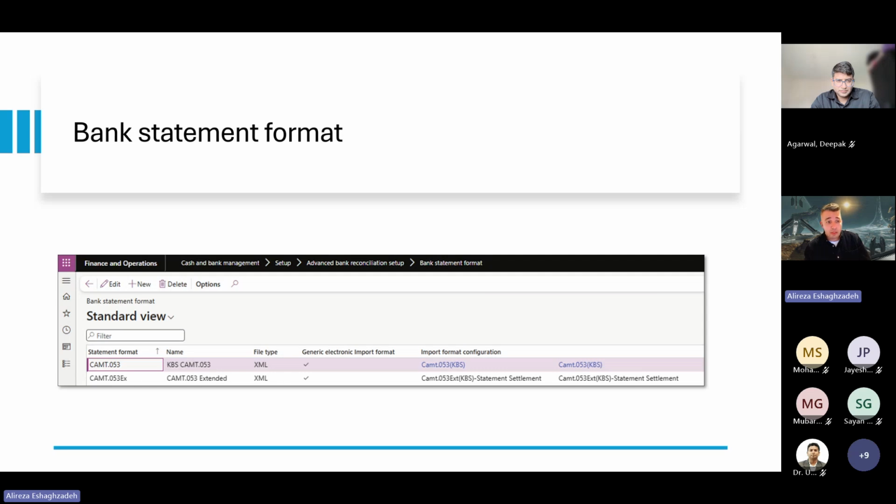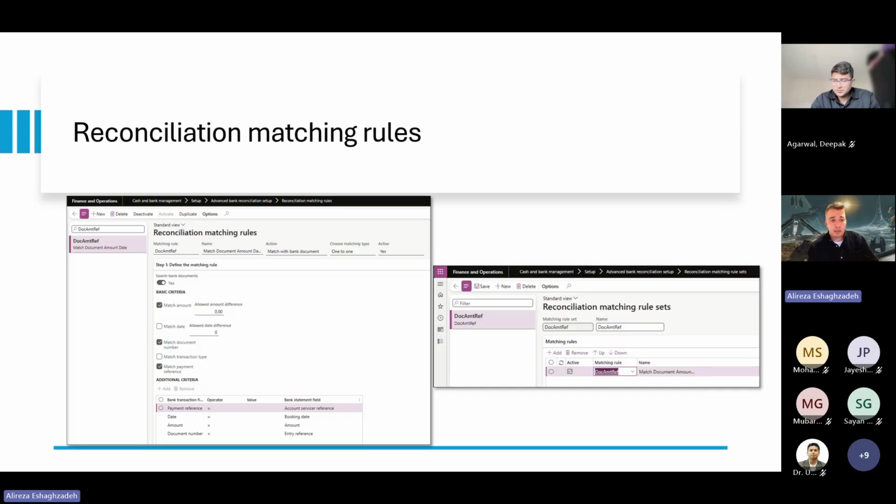And the last part is the bank statement format, which is the CAMT.053. This table is global, so you do not need to set it per company as with the previous tables or forms. You can just do it for one company. And lastly, there are reconciliation matching rules that you can set by date and amount. It makes it much easier when you import the bank statement file, as it will match directly after it gets imported.